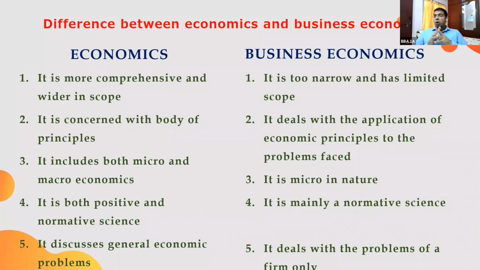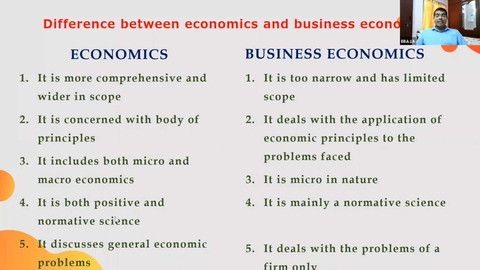Opinions are not universal, but normative science talks about opinions and norms. Economics deals with both positive and normative science, but generally business economics deals mainly with normative science. We are going to learn that also.